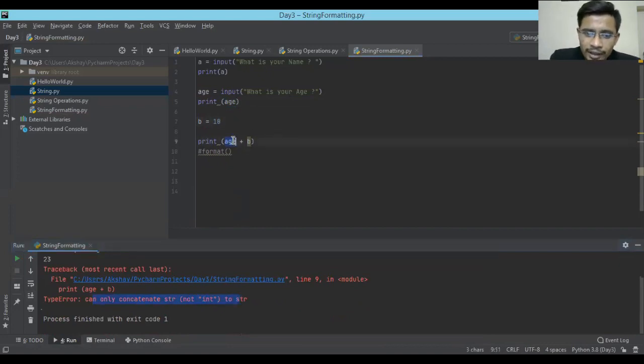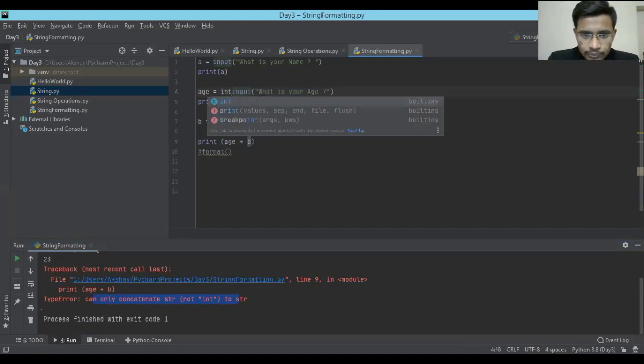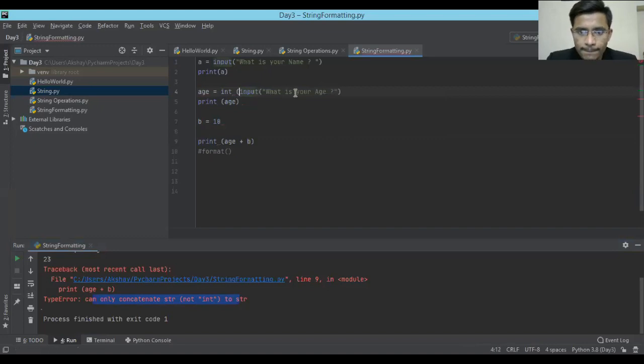So that's why I told you that whatever we get from the input is not an integer, it is a string. But if you want to convert it into an int, you can typecast it, using int of this whole input.